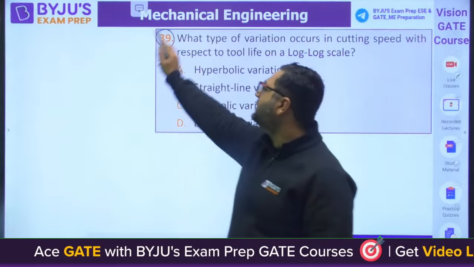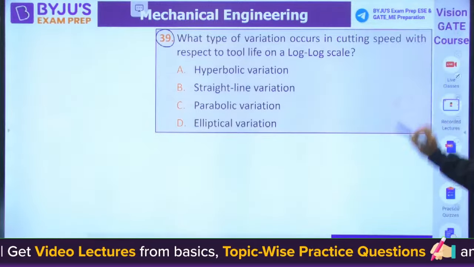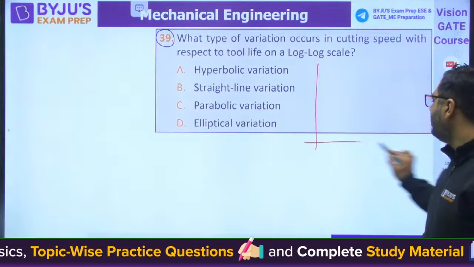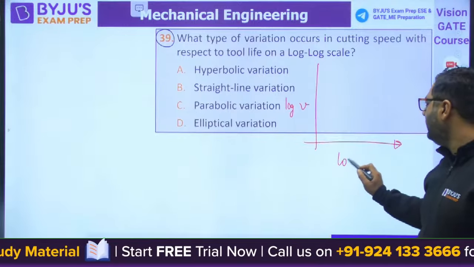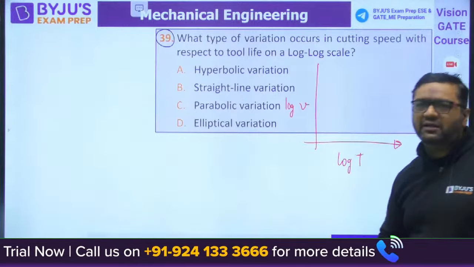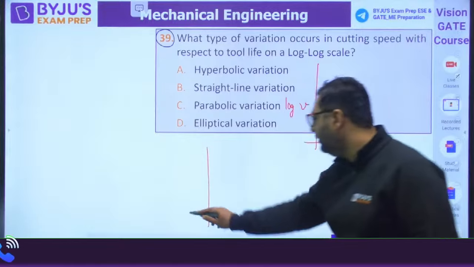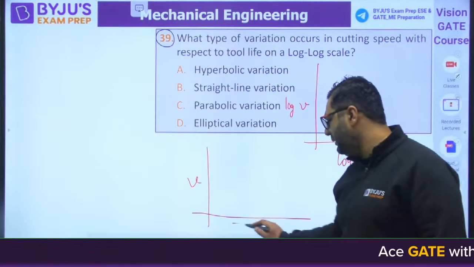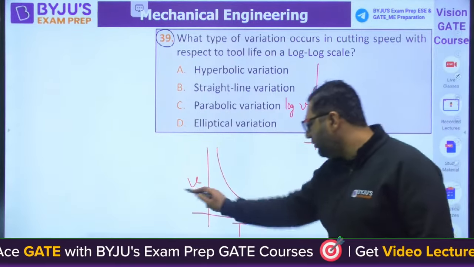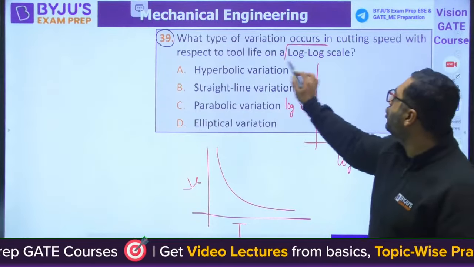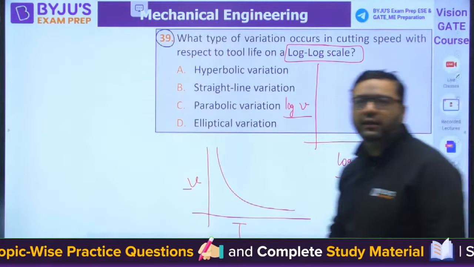Question number 39. Please write the question number with your answer. What type of variation occurs? This is a question from the Taylor tool life equation. They are saying log scale. So log V, log T. Which type of relation do we get? When we talk about VT to the power n, the curve is made between V and T. Here they have mentioned log scale. So you are not plotting V and T, you are plotting log V and log T.